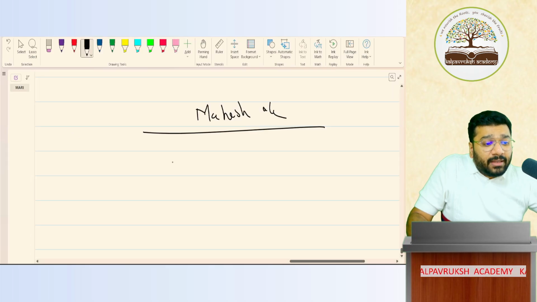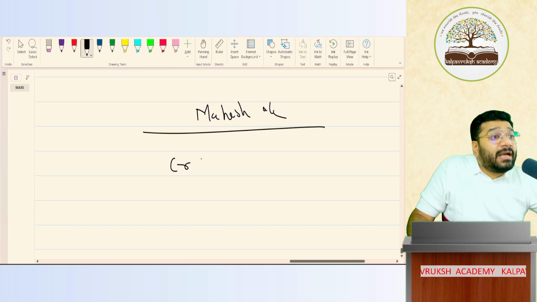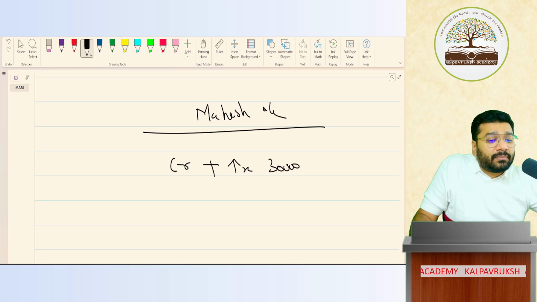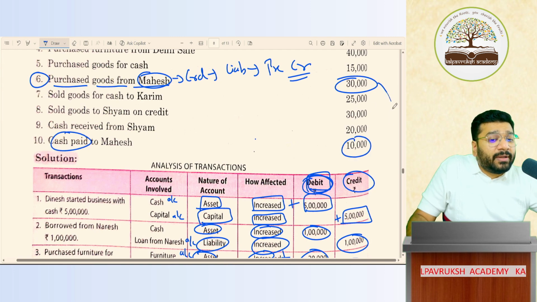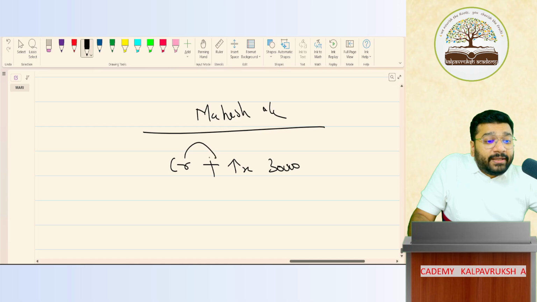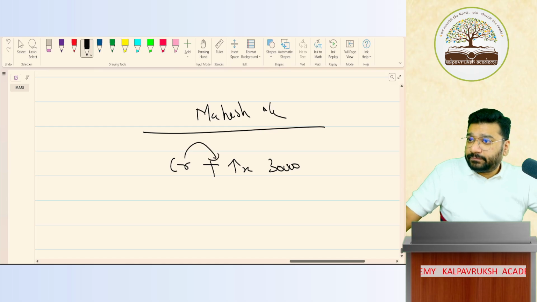To create the account, you gave credit. The moment you credited Mahesh's account, it increased by how much? 30,000. Yes or no? Now, Mahesh is being paid cash of 10,000. Out of 30, we are paying 10. So his balance has to reduce. So, to increase his balance, what happened?